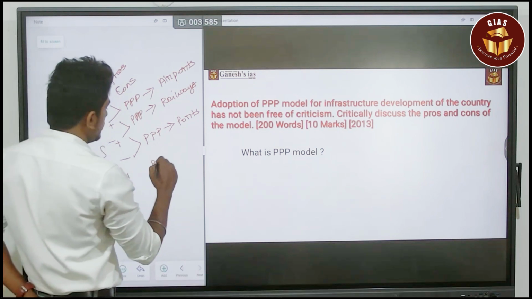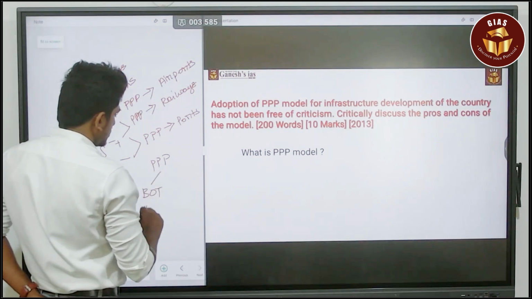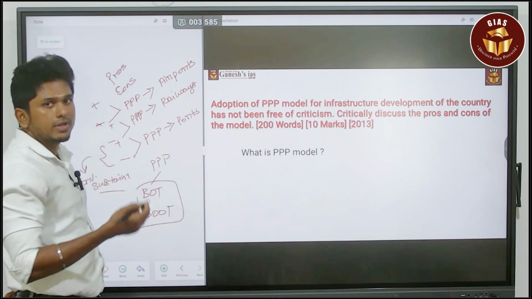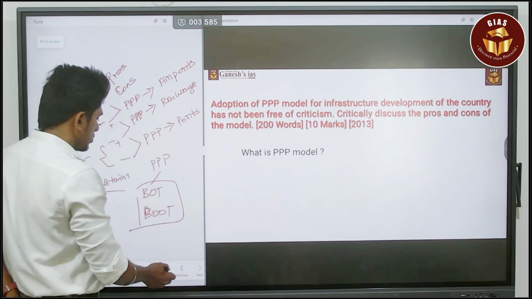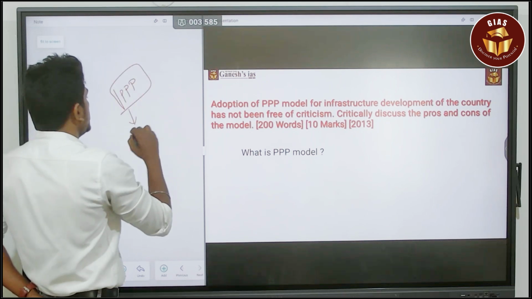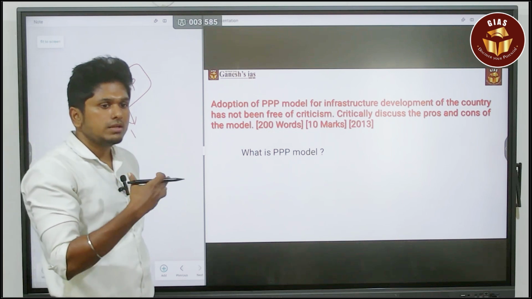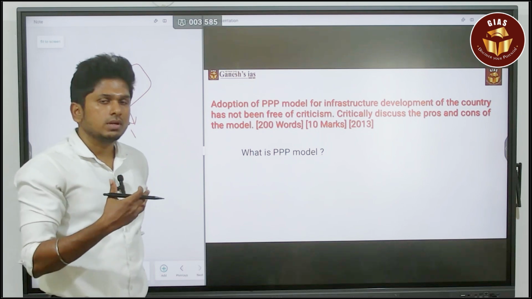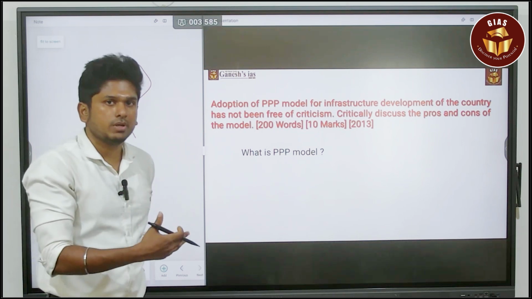Or else the different types of PPP models like BOT or else BOOT. So there are a lot of models you have to prepare in that way also. So what are the different types of models? Or else the question will be like the impact of this PPP model, because the government is going to lose their control over certain sectors. So the power or else the way of creating the welfare society, whether it is possible with this PPP model.